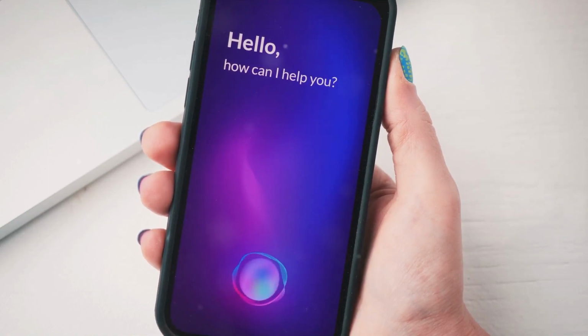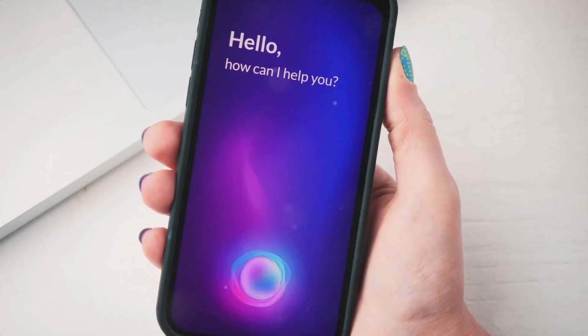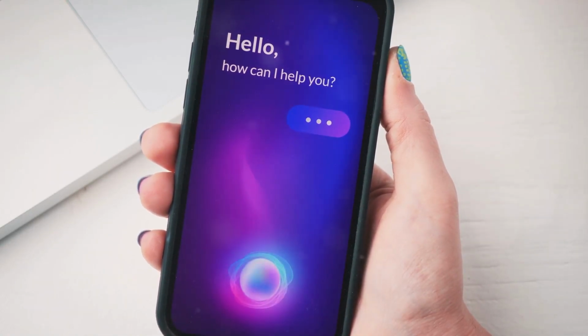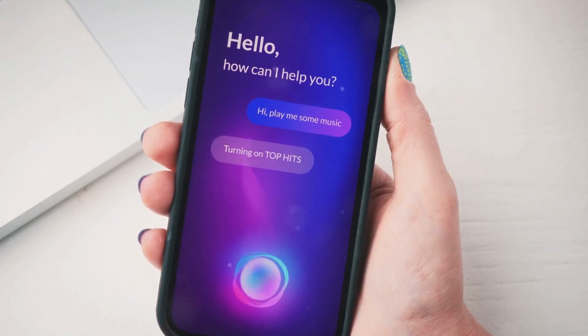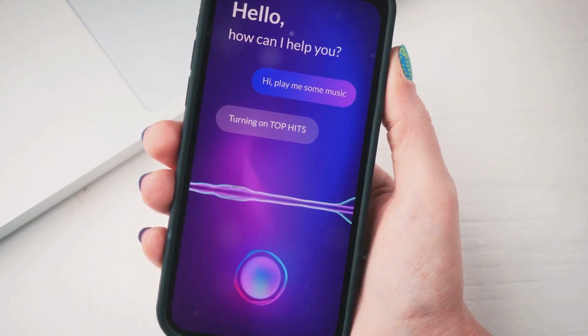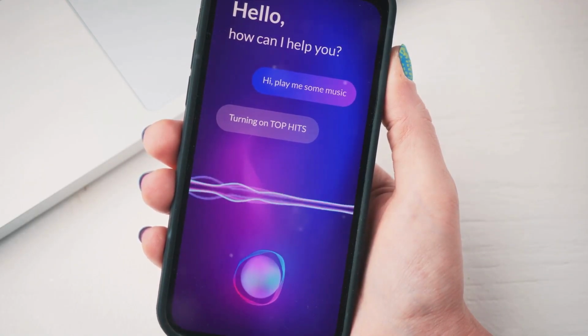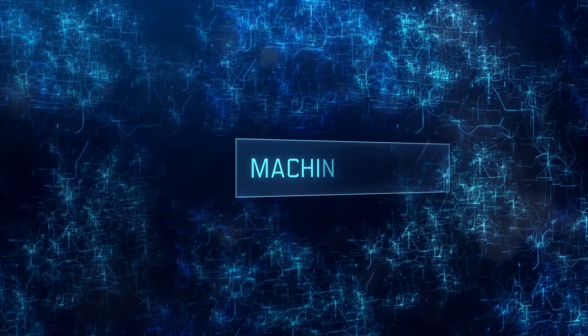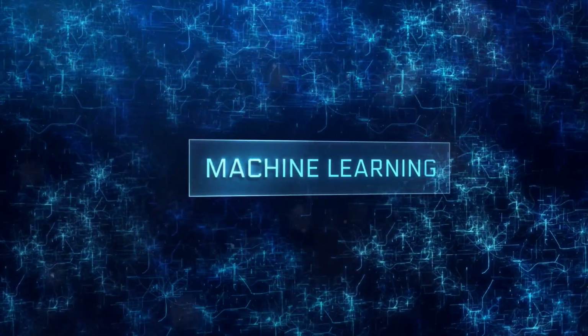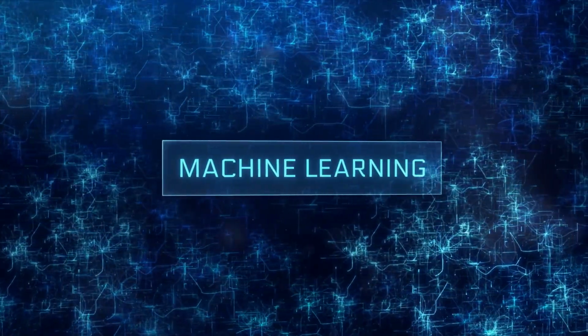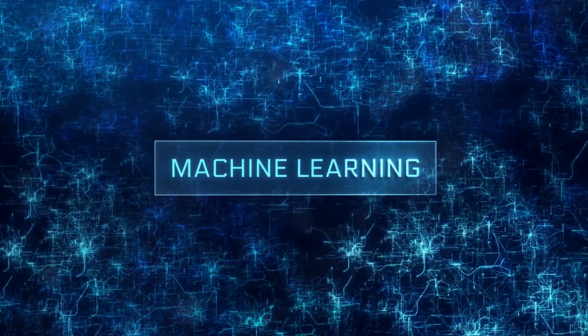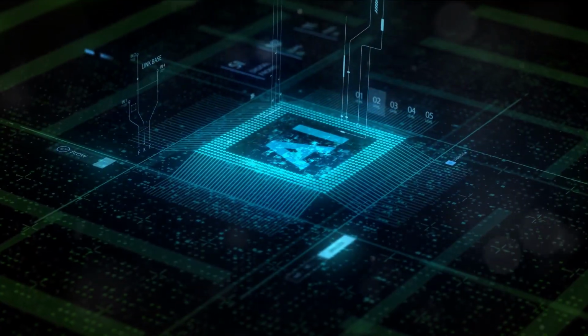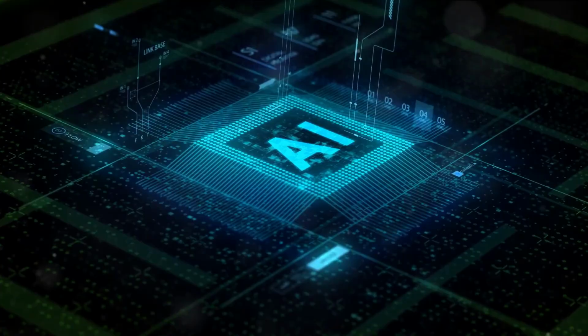Take your smartphone, for instance. It's a treasure trove of AI, from voice assistants to predictive text. Or consider online shopping sites, which use AI to recommend products based on your browsing and buying history. A key part of AI is machine learning. This is where computers don't just follow a script, but learn from the data they process, improving their performance over time. So that's AI for you, but how does it learn?